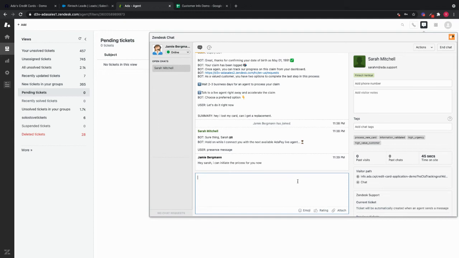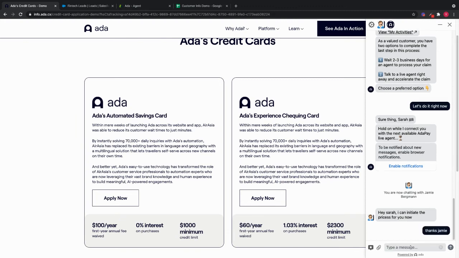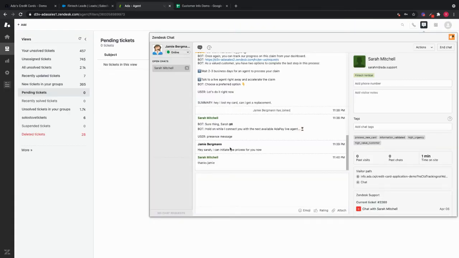Now, once I've typed this message and sent it across, let's go ahead and see what it looks like from Sarah's perspective. So it's pretty seamless. Up here, Sarah was talking to the bot. All she sees is a message saying now she's chatting with an agent named Jamie, and the message that Jamie sent is available here. So Sarah can respond saying, thanks, Jamie. And if I go back to Zendesk, you can see these messages flowing back and forth very seamlessly.